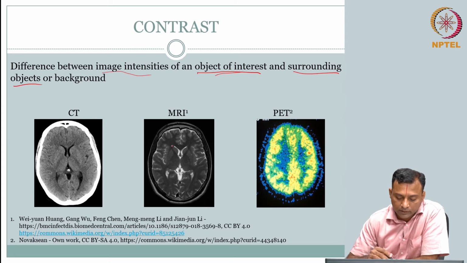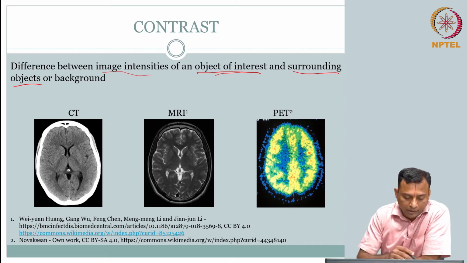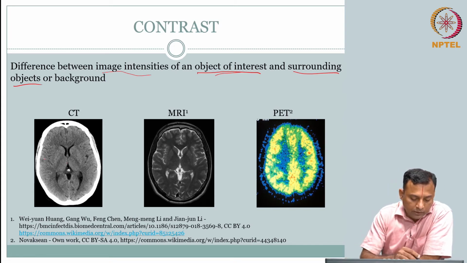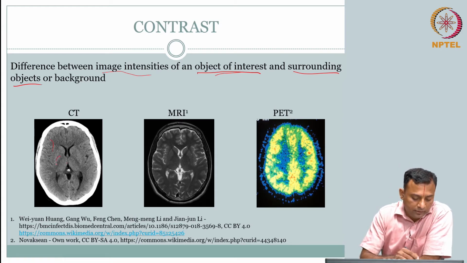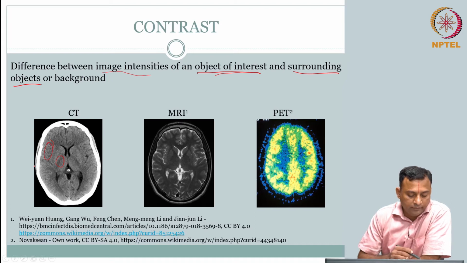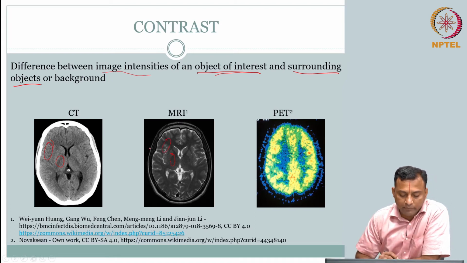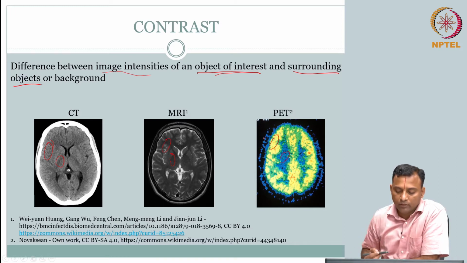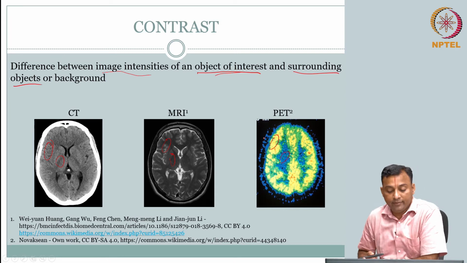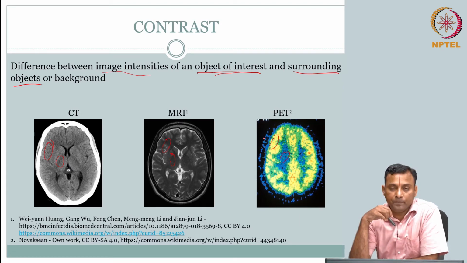If you compare this with the surrounding, clearly this region to this region, it is all the same gray level. Whereas, if I take the same region here, I can clearly see that as different regions. So, that means the contrast is inherently high in PET.